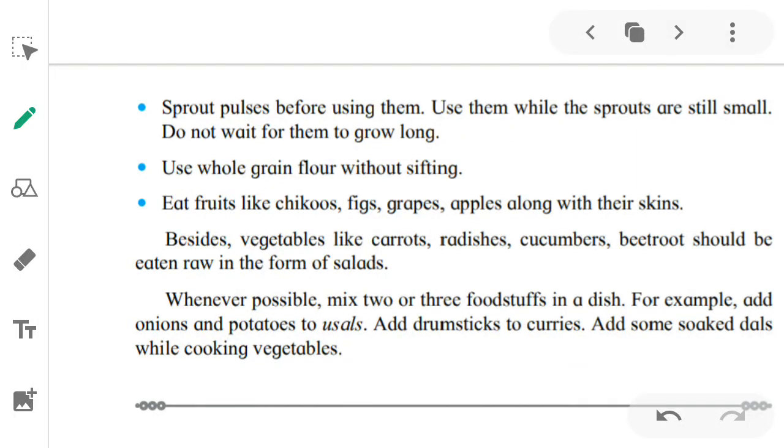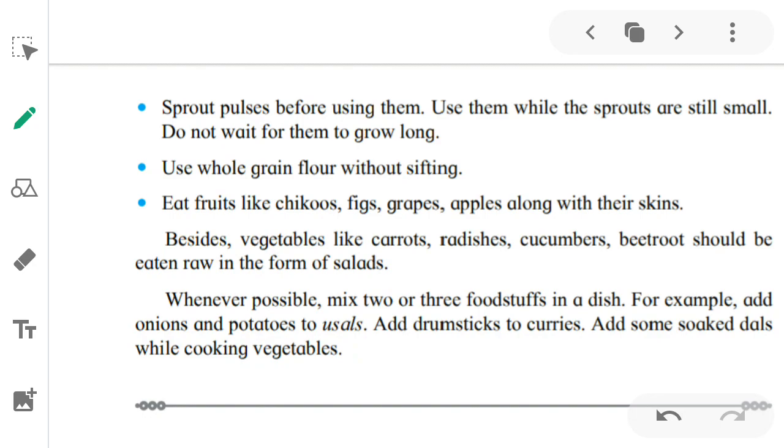Eat fruits like chikoos, figs, grapes, apples along with their skins. We should eat fruits without removing their skins, because the skins of the fruits are very nutritious. They have lots of proteins and calcium in the skins. So we should eat without removing the skin. Which fruit should we eat without removing the skin? Chikoos, everyone knows. Figs, मतलब अंजीर जो कच्चे अंजीर आते हैं. Grapes, अंगूर, apples along with their skins. We should not remove their skins while eating.